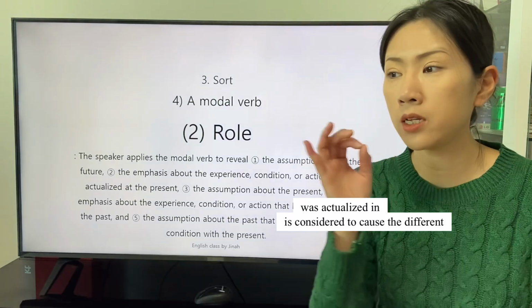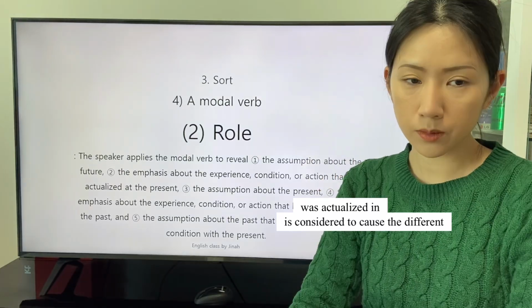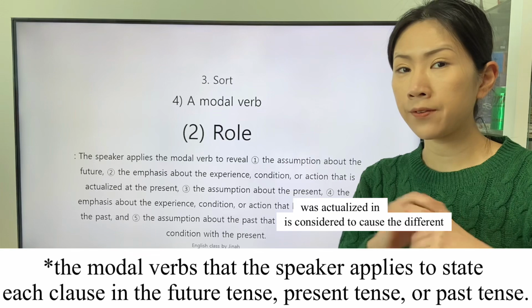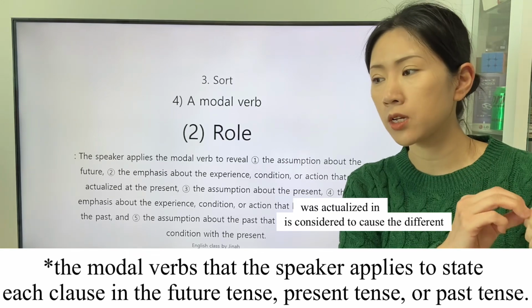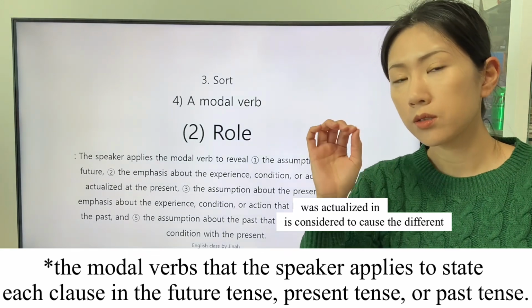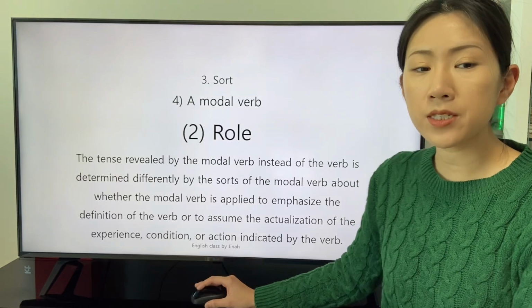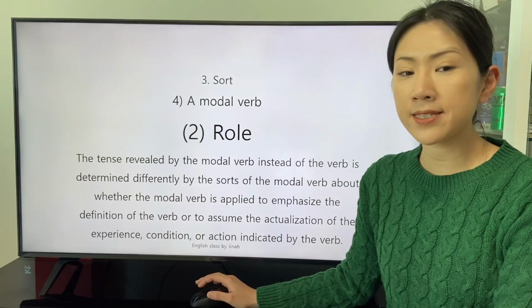Distinguished by the tense, we will study the tense revealed by the modal verb instead of the verb.